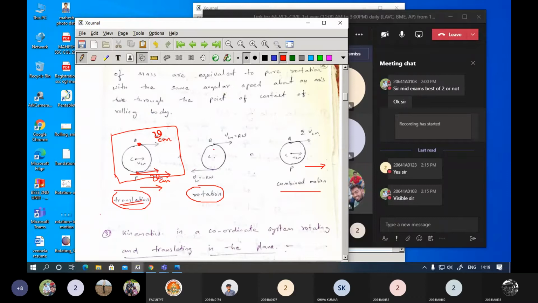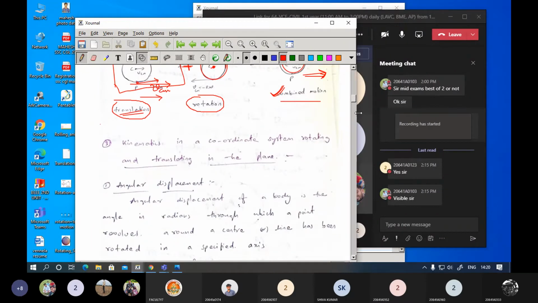But if we are going to consider the rotation here, this particular object, or this particular rigid body, is going to rotate about the center, or you can consider this as the axis. Now, if you combine these two at a time, then what you can expect is this rigid body is rotating, one motion here, and it is moving in the forward direction. So this is known as a combined motion, or the motion in the general plane.